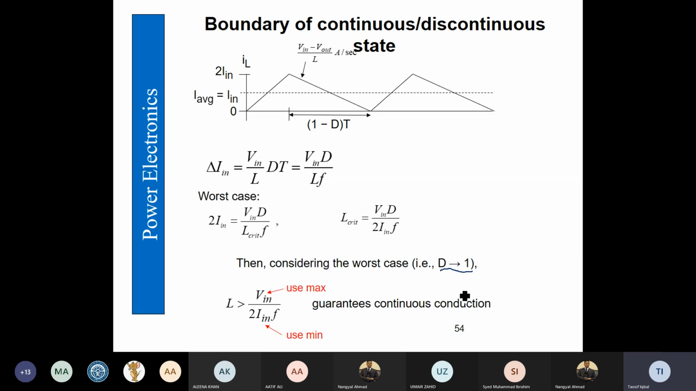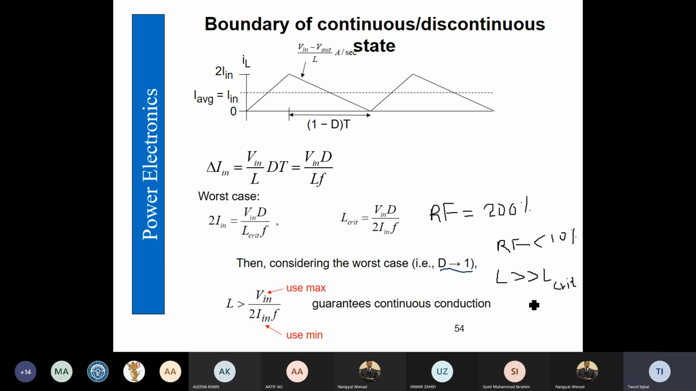Now this critical inductance is obviously for the ripple factor equal to 200%, or 2 times the DC value of the input DC value. But in practice, we are going to get the ripple factor less than, let's say, 10%. And for this, the actual inductance is going to be very large as compared to the critical one.